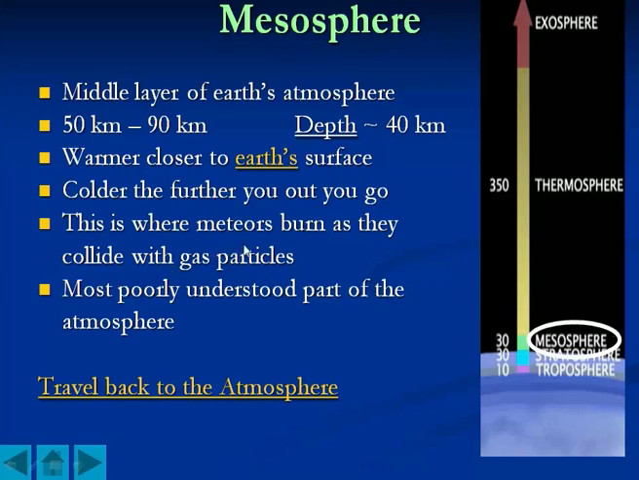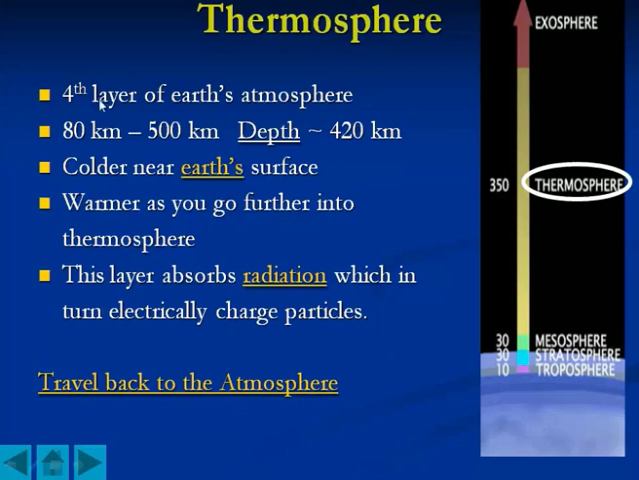So this is where meteors burn as they collide with the gas particles. It is the most poorly understood part of the atmosphere. Much study is going on in the zone of this mesosphere. Thereafter comes the thermosphere. Now here is the fourth layer of Earth's atmosphere.